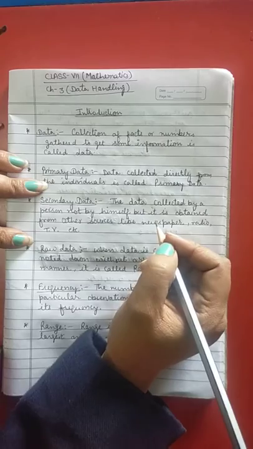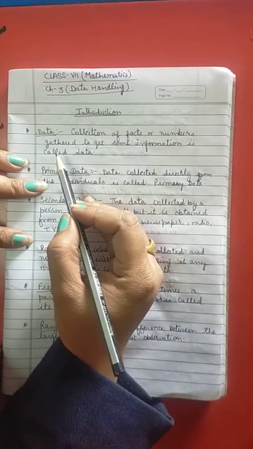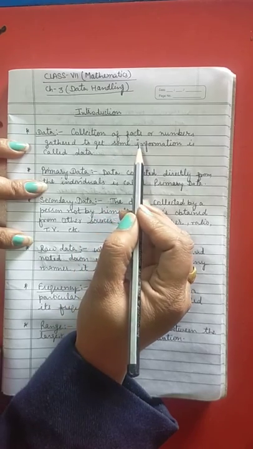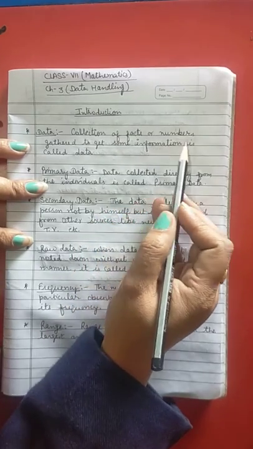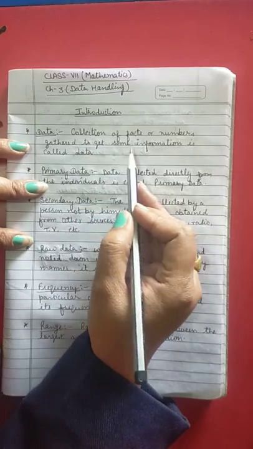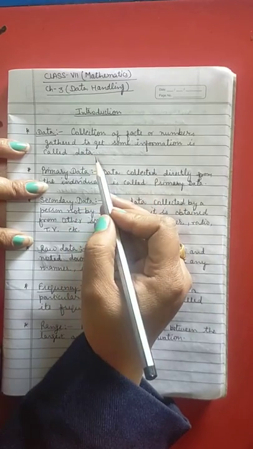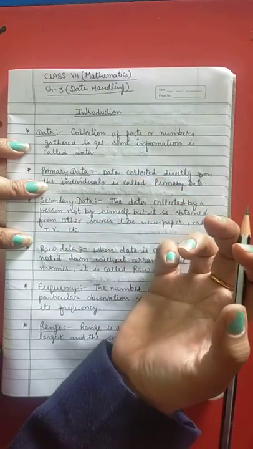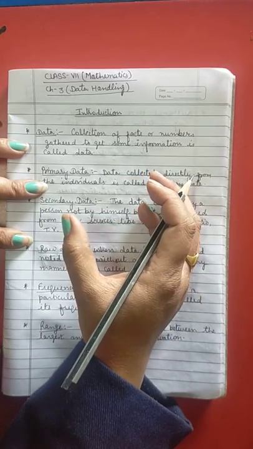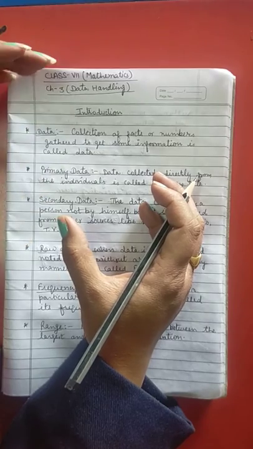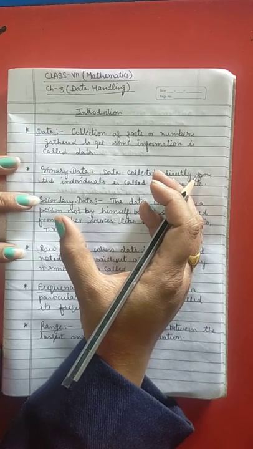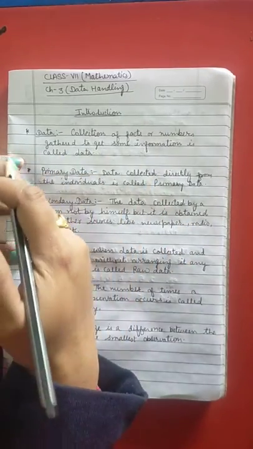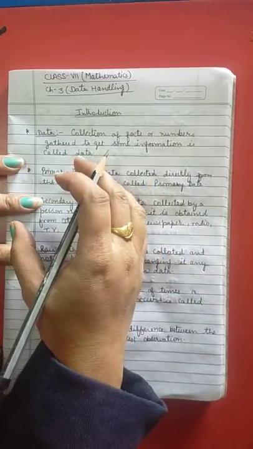So let's start this chapter with the introduction of data, that what is data here. So see here, collection of facts or numbers gathered to get some information is called data. Data means when you're going to collect any information regarding something, that is known as the data here. Data means we can say that when I went to your class, I want to know how many students are present today. So when I'm going to your class and I'm going to collect how many students are present today, that is known as the data.